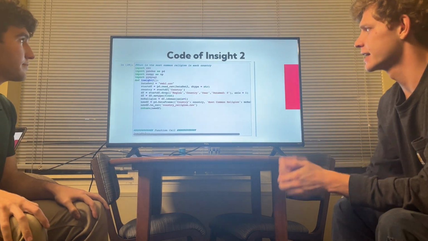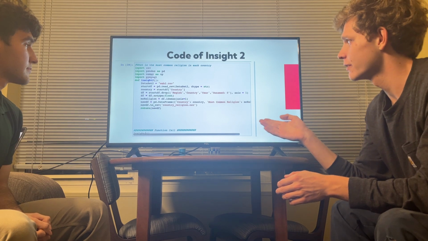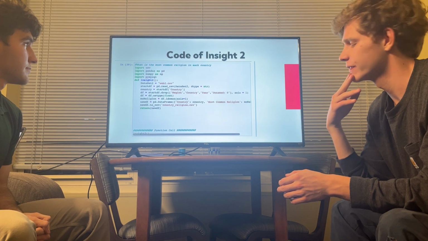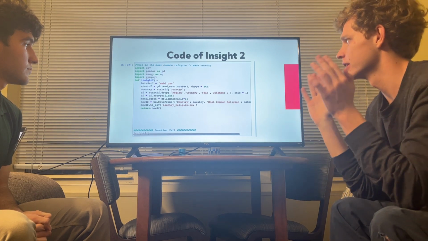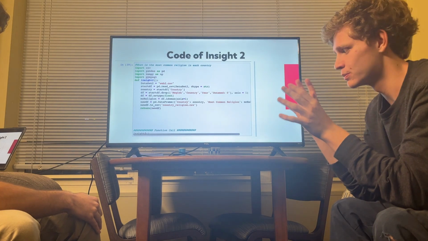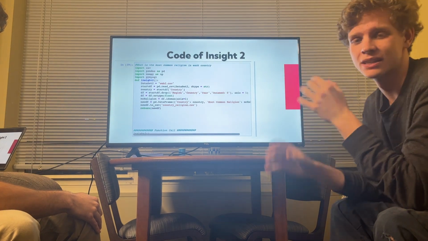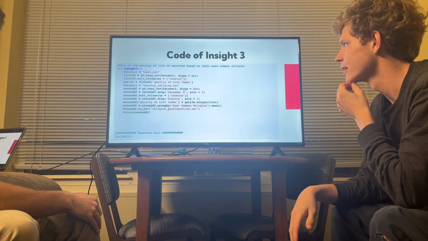This is our code for Insight 2. Here we took every country from our data file and found what the most common religion was for each one. And then we narrowed it down to a file that just contained that country and its most predominant religion, just so that we could see and access that kind of data.